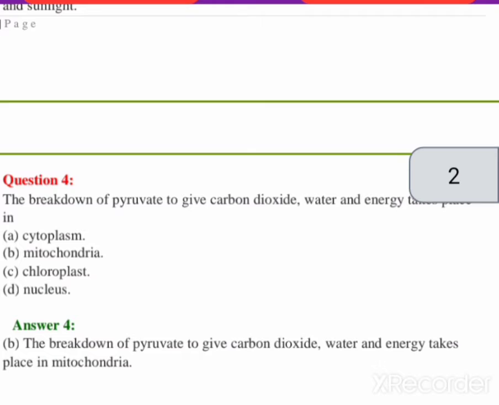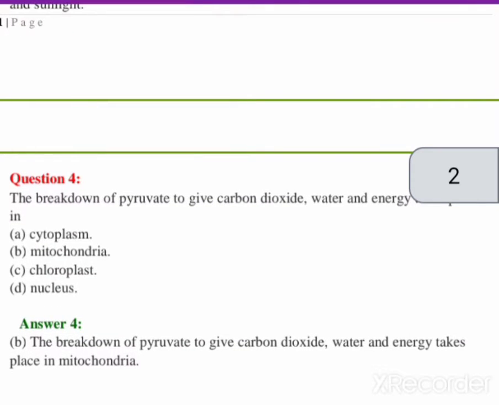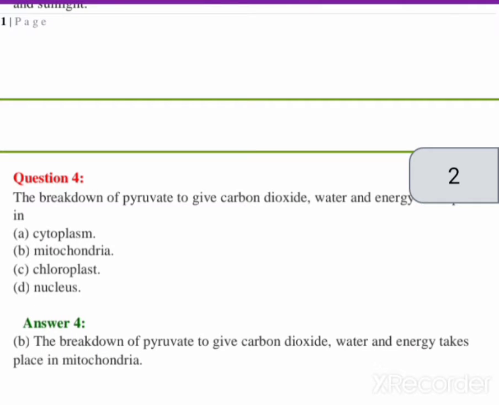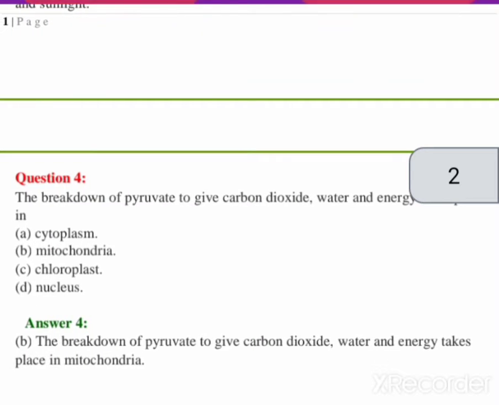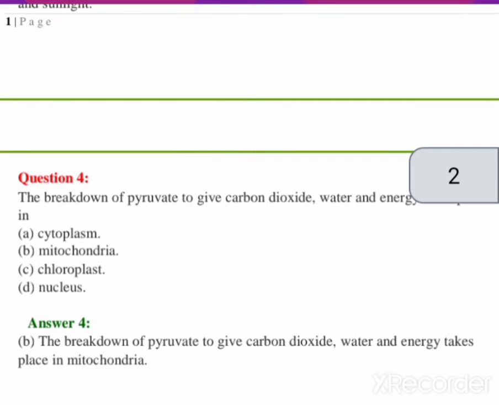Where is it present? In the small intestine, fat is present, which comes from the stomach, and how does it come to the stomach? From the mouth through the food pipe. So this small intestine gets secretions in the form of bile juice and pancreatic juice, respectively from the liver and pancreas. The pancreas secretes pancreatic juice and the liver secretes bile juice.